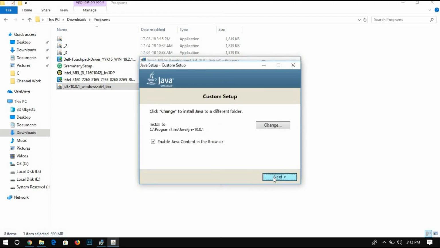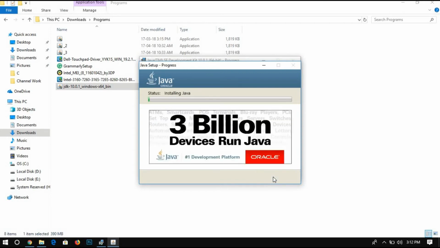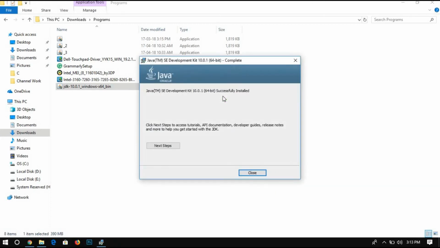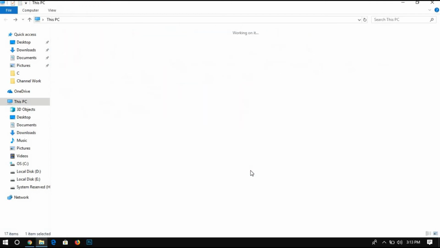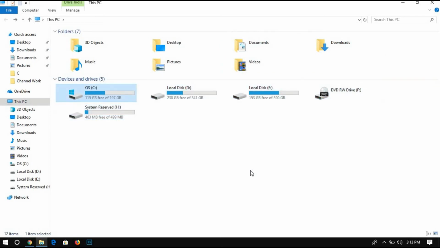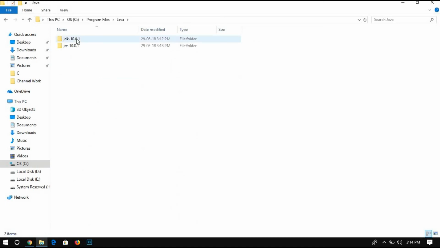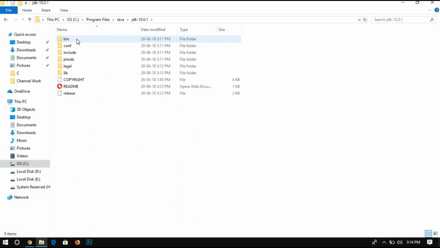Preparing your installer, click on next. So Java is successfully installed in the system. Press close and then go to the C drive and then go to Program Files, and after that Java, and we have to go for JDK and bin.